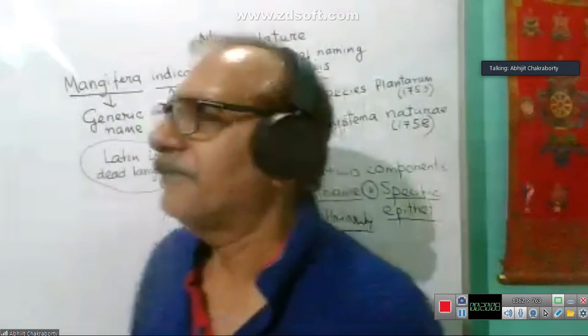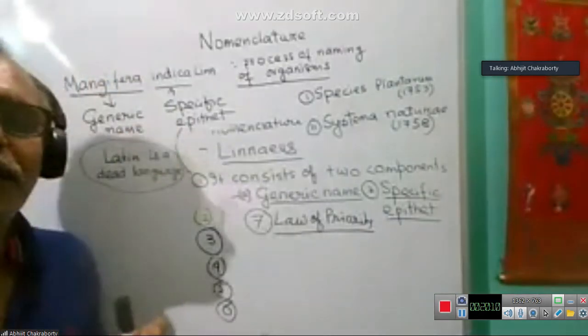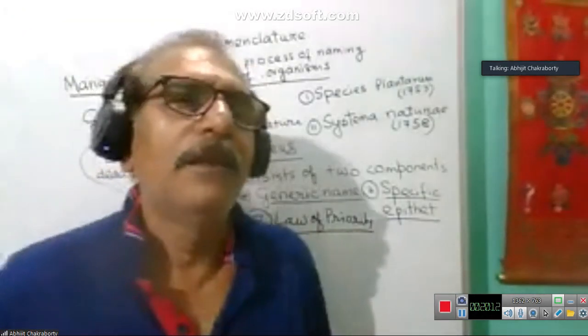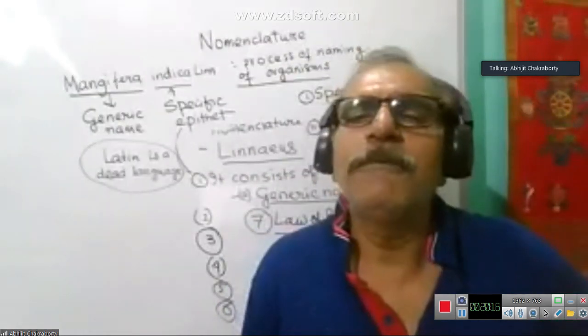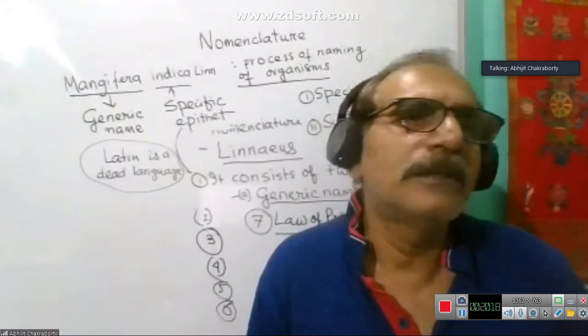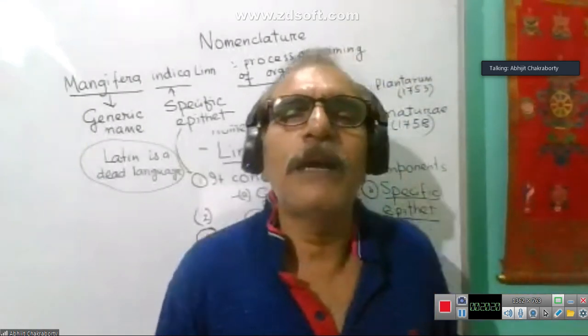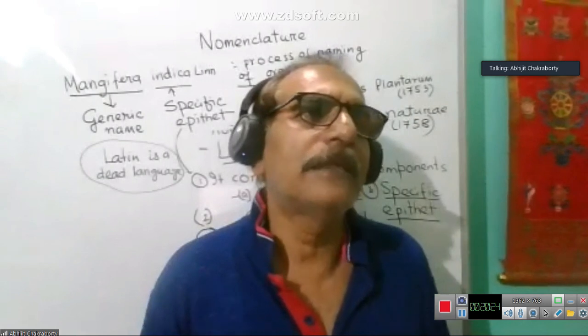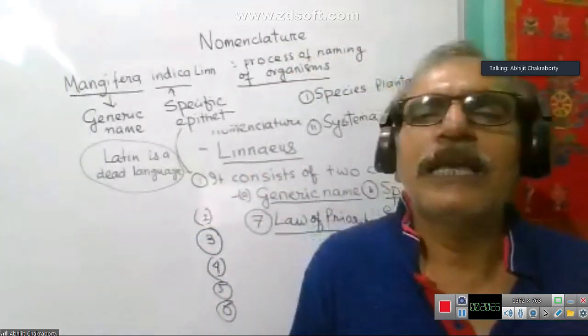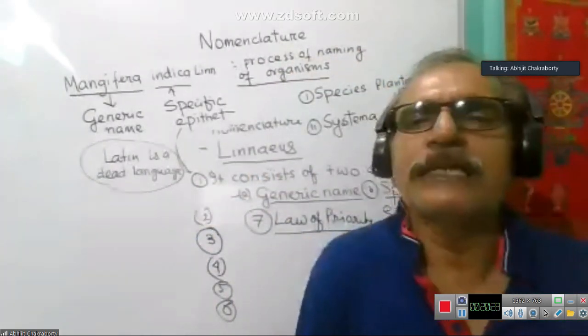Even today, sometimes priority is given. Suppose 3-4 scientists in different corners of the world were working with a particular plant or animal, and they collected all data and sent it to the ICBN or ICZN.